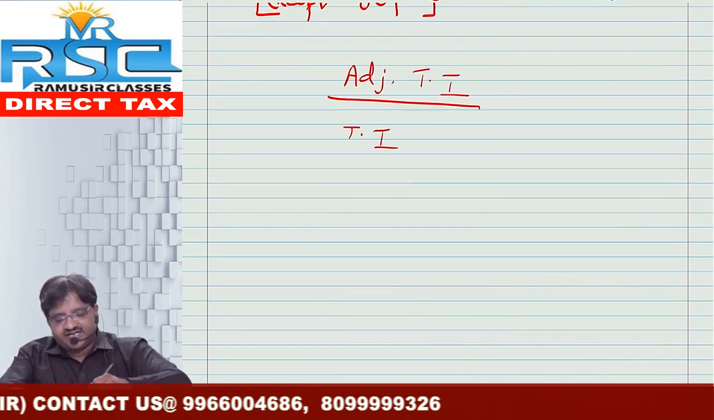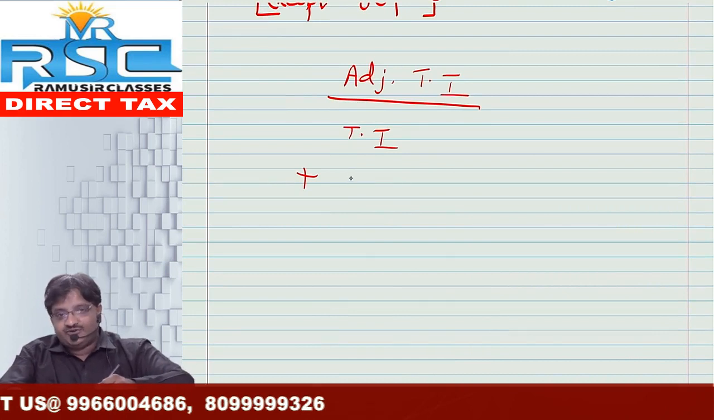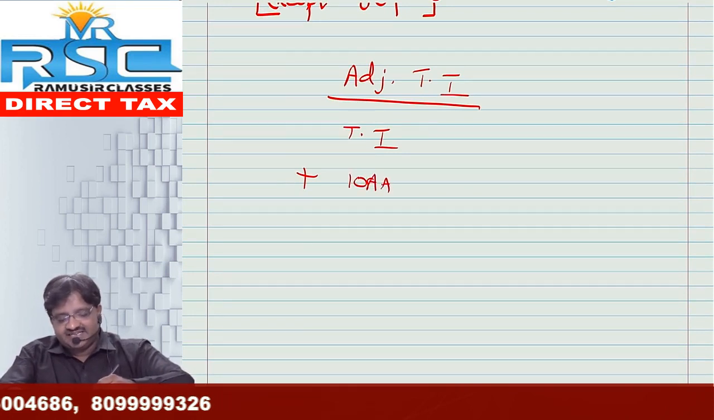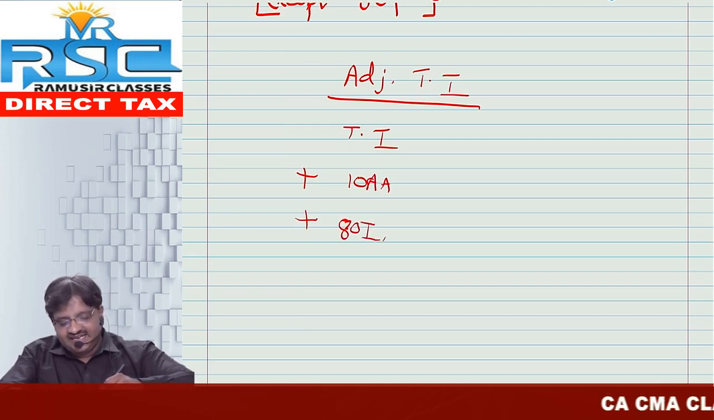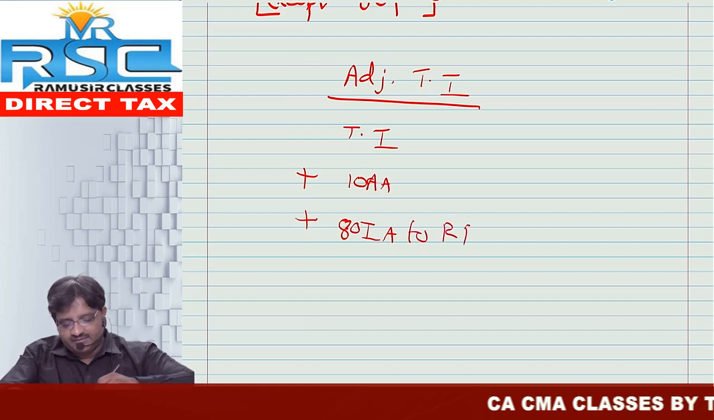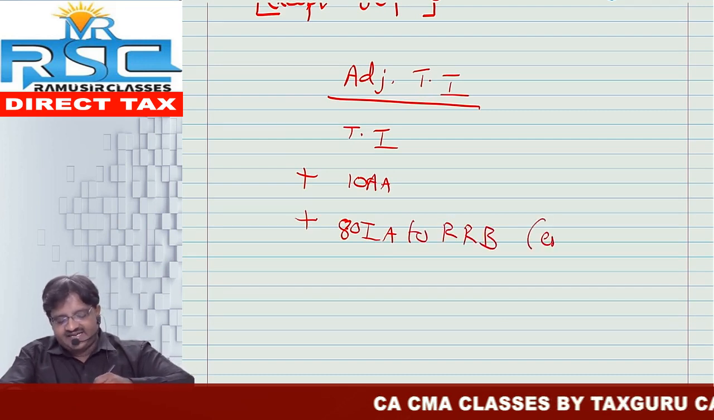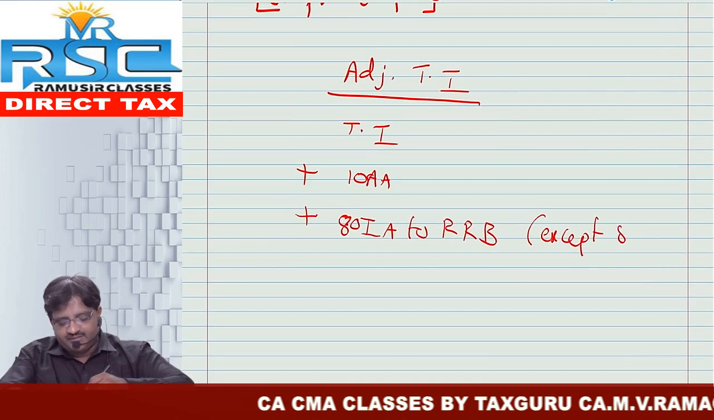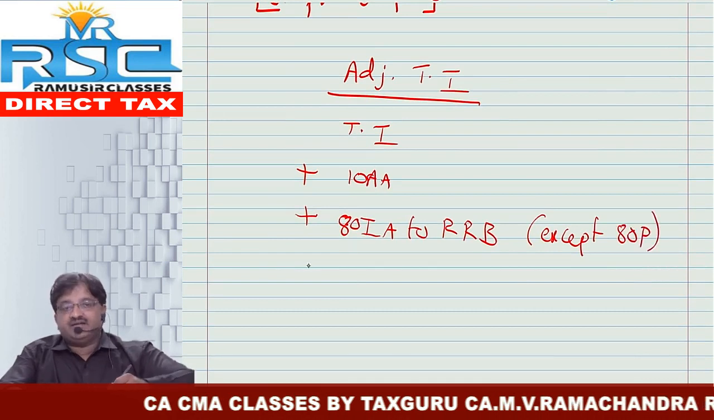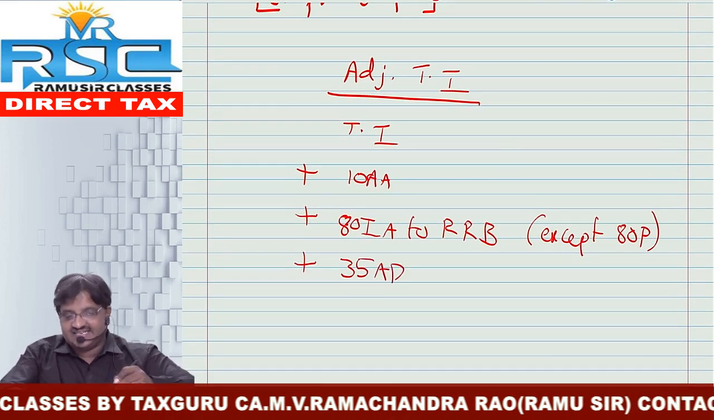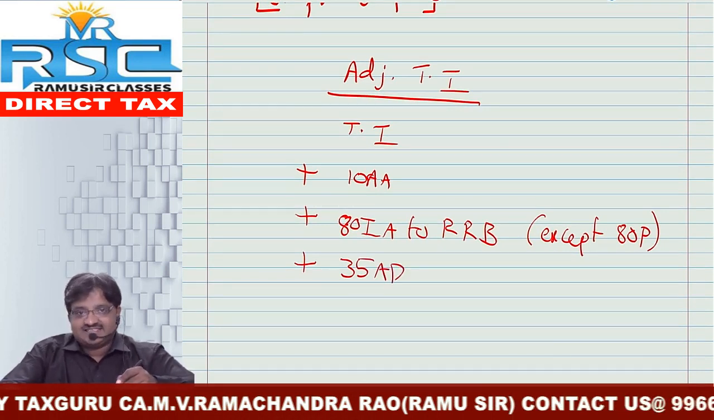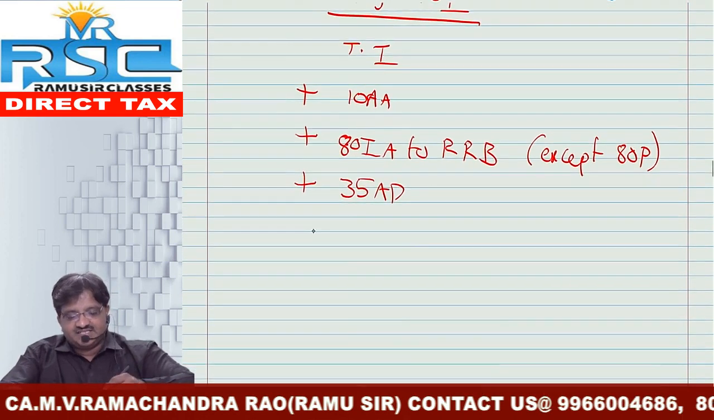First one, we need to take the total income plus we need to add it back if any deduction is claimed under section 10AA, and we need to add it back if any deduction is claimed under section 80IA to 80RRB. But if he has claimed any deduction under ATP, that no need to add it back. So except ATP. And also we need to add it back if any SSE has taken deduction under section 35AD, that is deduction for specified business.